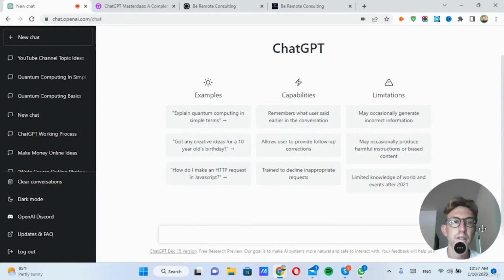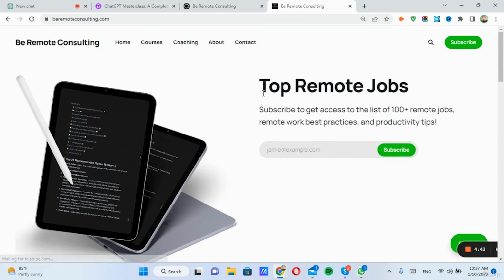In this section of the course, I'm going to show you how to use ChatGPT to write a newsletter. So this is something I've been doing for a couple months now, where essentially I'm using this AI technology to write a newsletter for my website, which is right here.